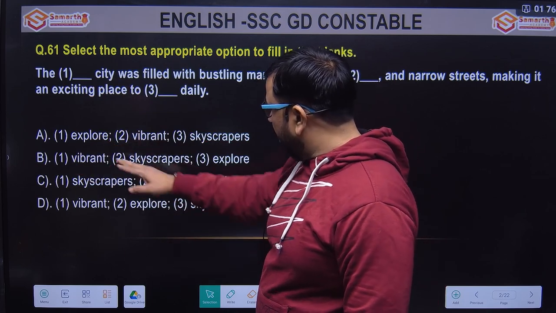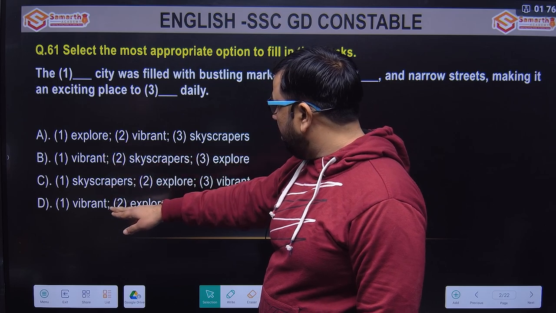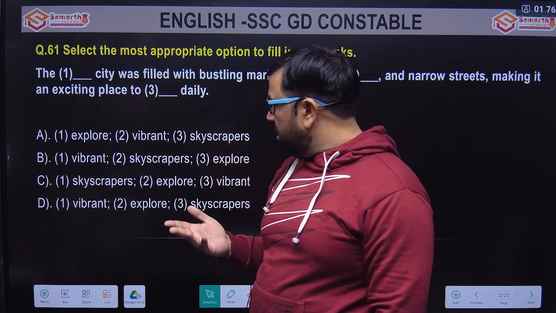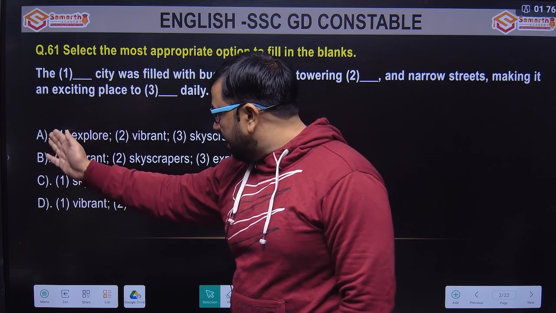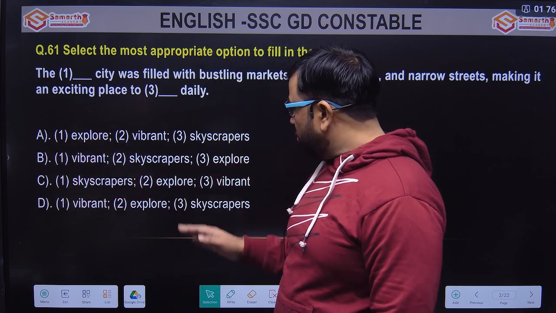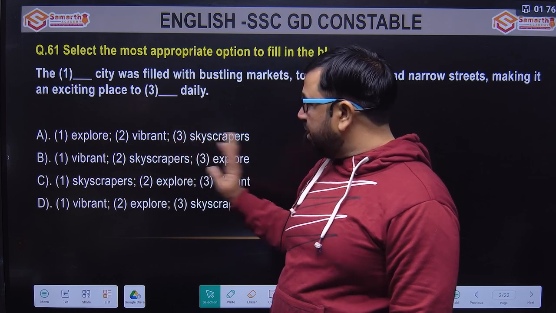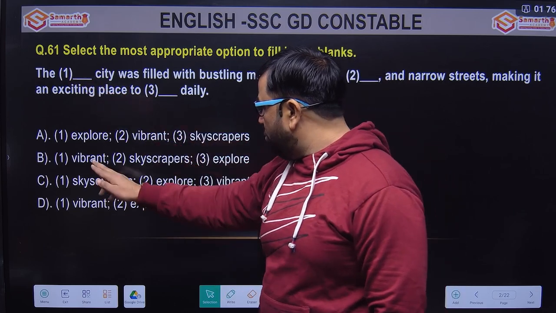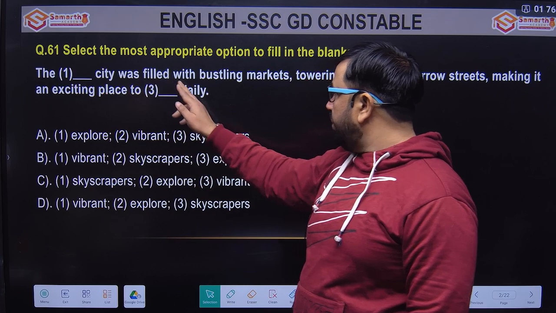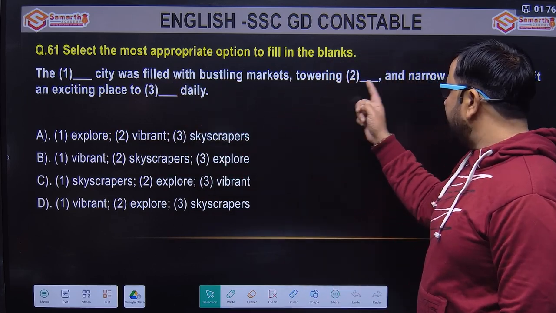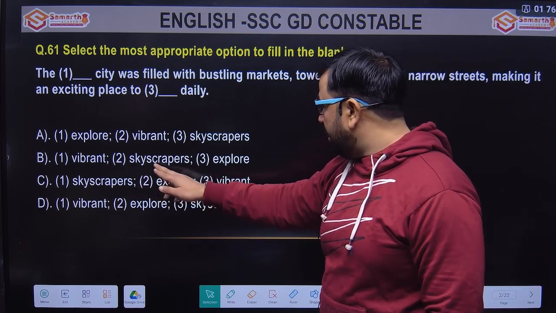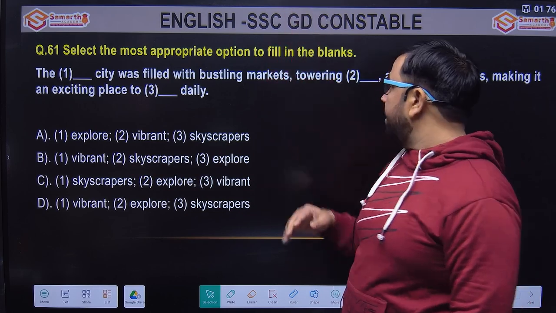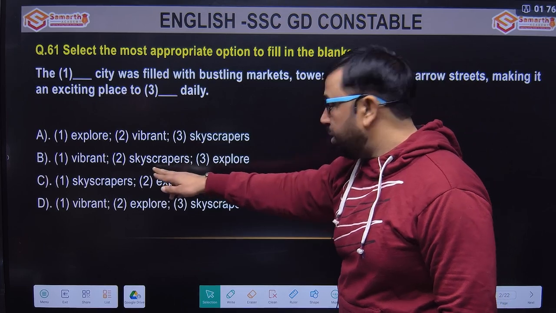The other options are vibrant skyscrapers and vibrant. Cities are not skyscrapers, buildings are skyscrapers. So I would say we can eliminate options A and C in the beginning. We shall be looking at B and D only. Both have the vibrant option. The vibrant city was filled with bustling markets, towering dash. In B we have skyscraper or explore. Towering means tall, high. So towering skyscraper should be the right answer here.